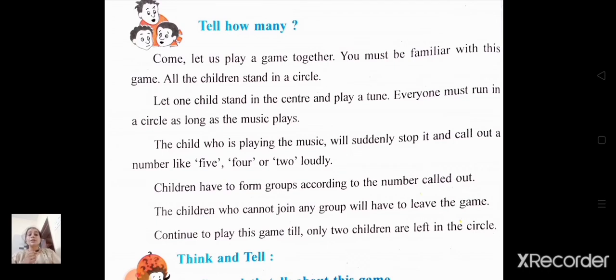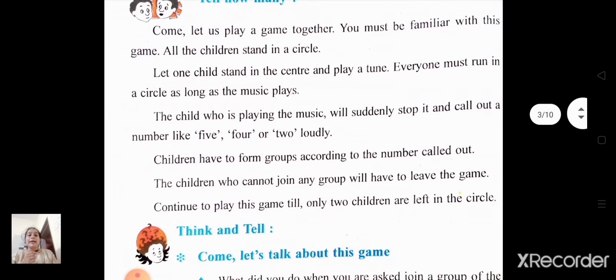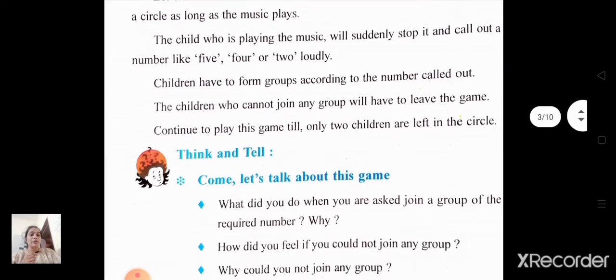The children who cannot join any group will have to leave the game. Continue to play this game till only 2 children are left in the circle. Now think and tell. So we have some questions here.